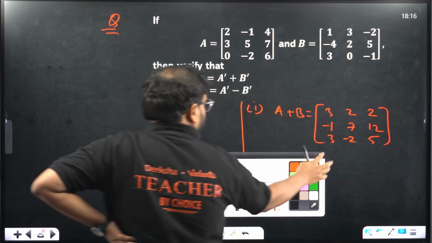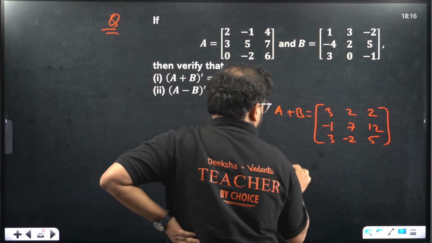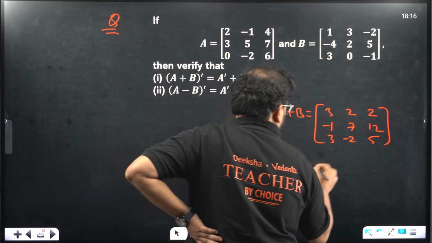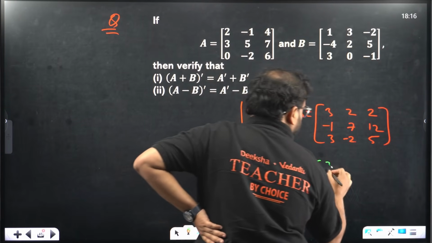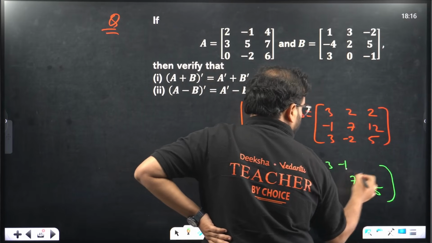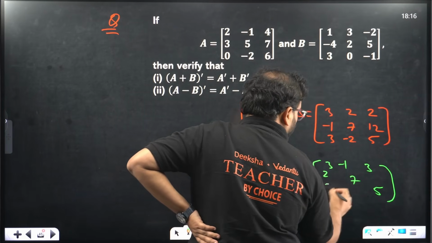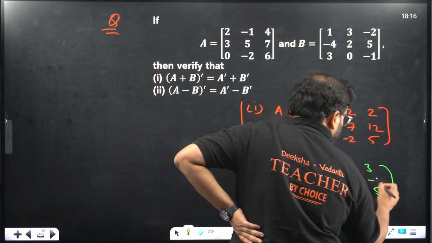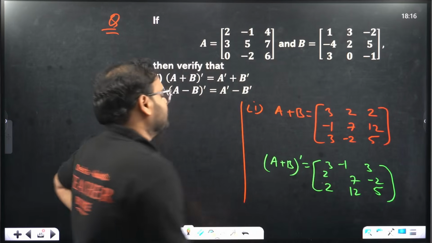Let's take the transpose of this then. What did I tell you? In a square matrix, you can take the transpose like this. So keep this as it is, 3, 7 and 5, and mirror image. 2 comes here, minus 1 goes over there. This 3 goes here, 2 comes here. 12 comes here, minus 2 goes over here. This is A plus B transpose.